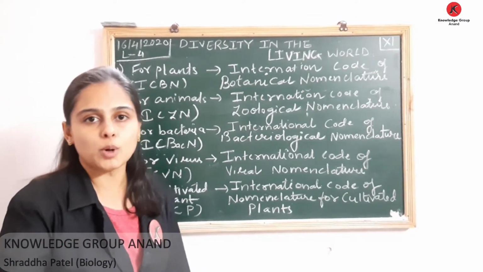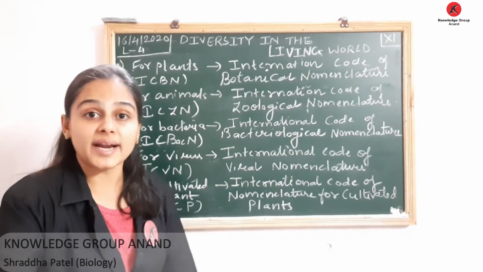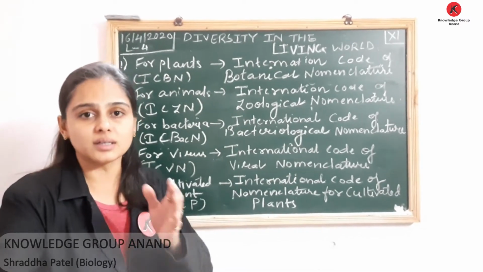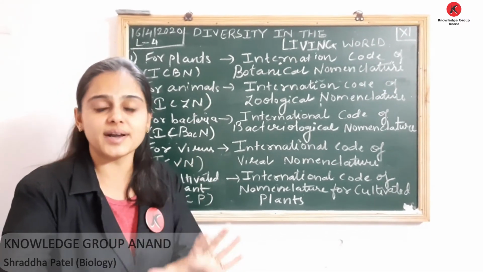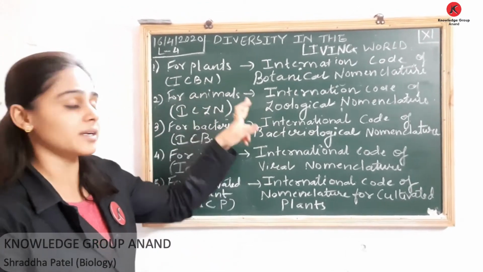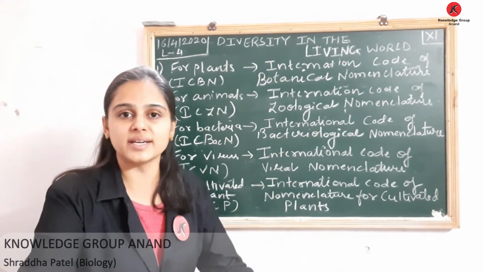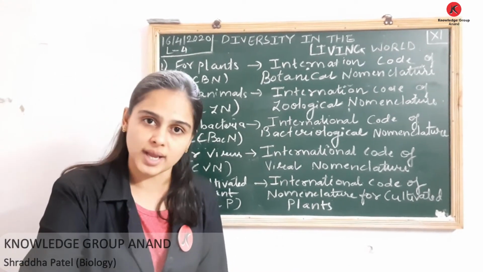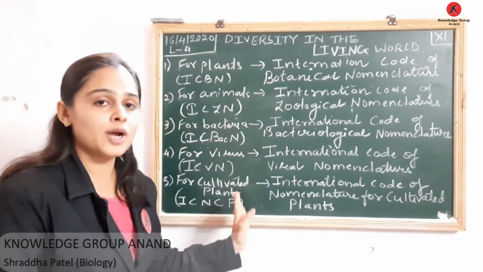Okay, so if you are talking about plants, the scientific names of plants are given according to standardized criteria given by ICBN. These are the international codes meant for assigning scientific names to different organisms. So here one by one we are going to discuss.